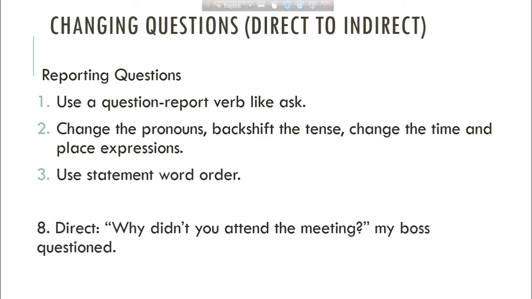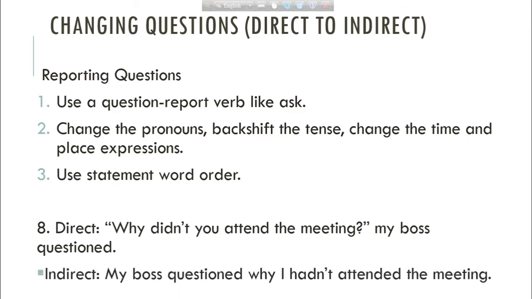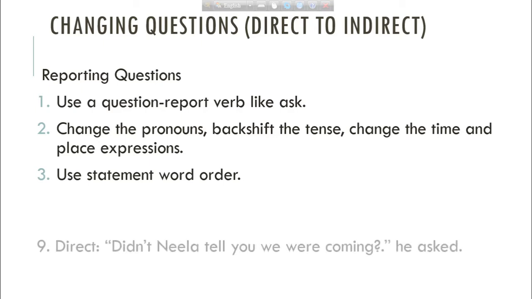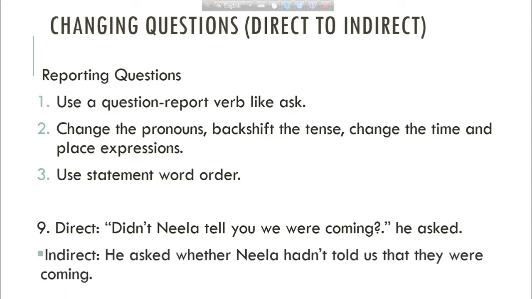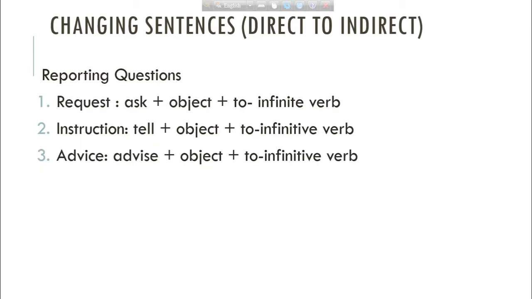My boss questioned. The answer will be, my boss questioned why I didn't attend the meeting. Number 9 is, didn't Neela tell you we were coming? He asked. So the answer will be, he asked whether Neela hadn't told us that they were coming.